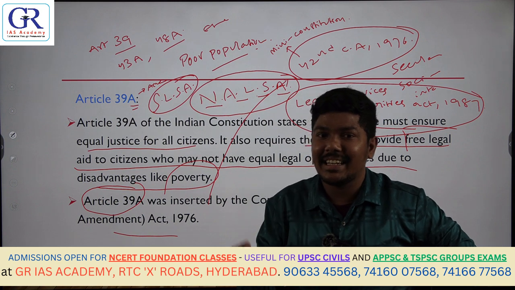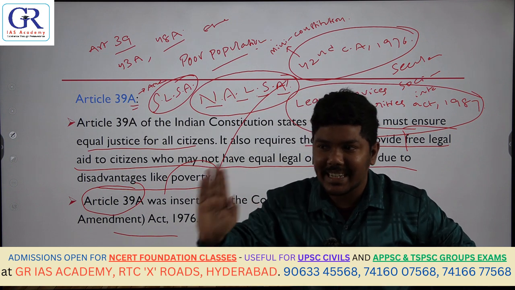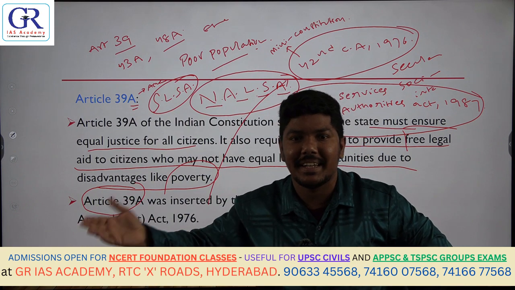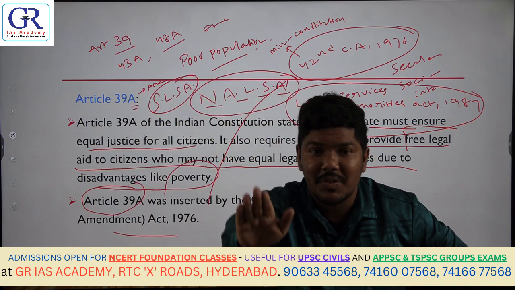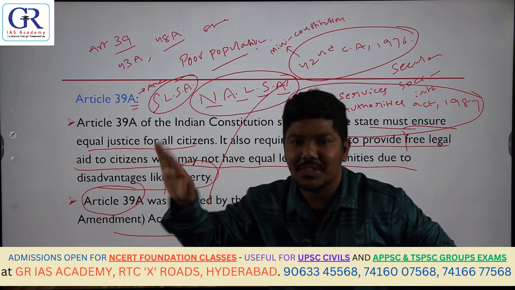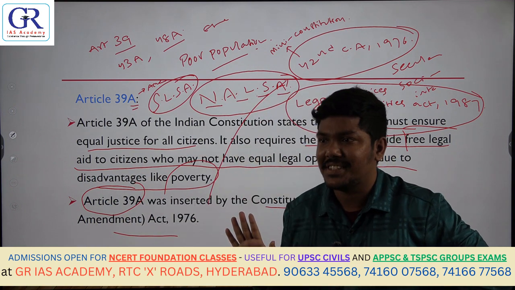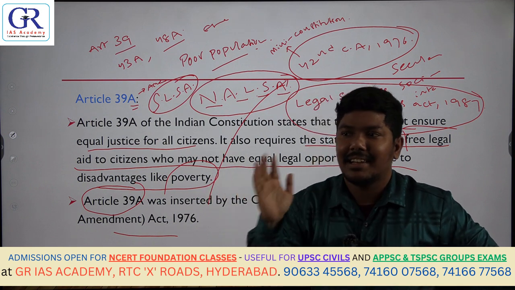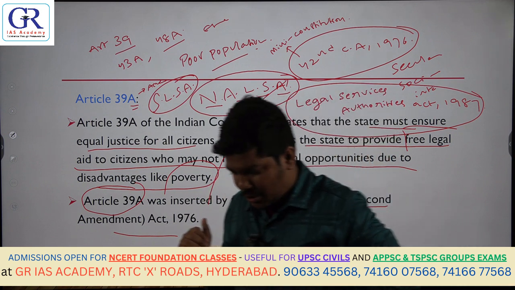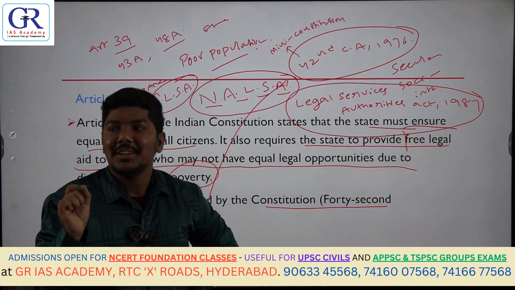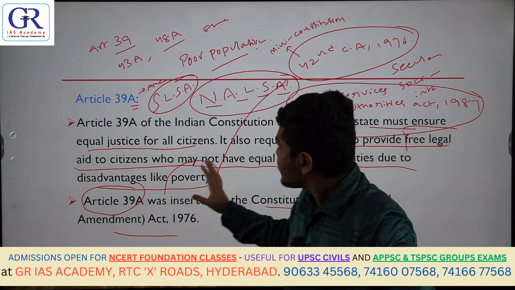When these basics are very clear, what was added through the 42nd Amendment, what was added through the 44th Amendment, which DPSPs were added through the 42nd Amendment Act, which DPSPs were originally there, what was added later, and what was the objective of this addition. Only then can you answer those questions. We will see at the last to what extent you can answer these questions. I have included the previous year's questions as well, so that we understand how these things work.